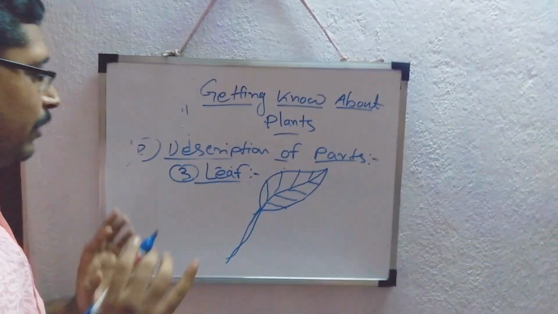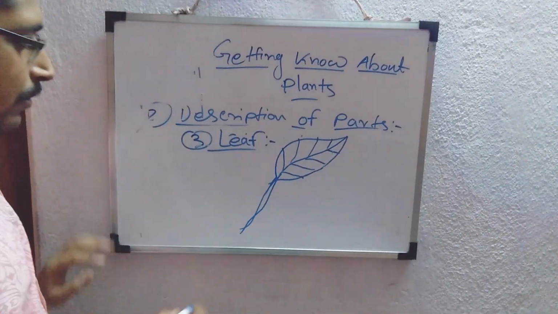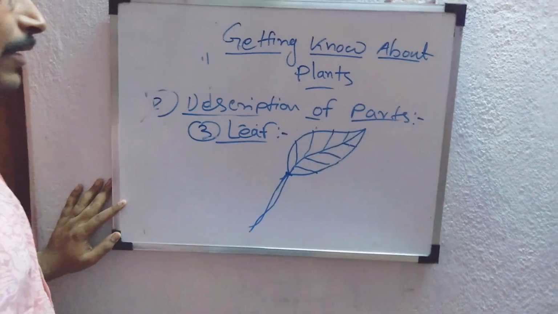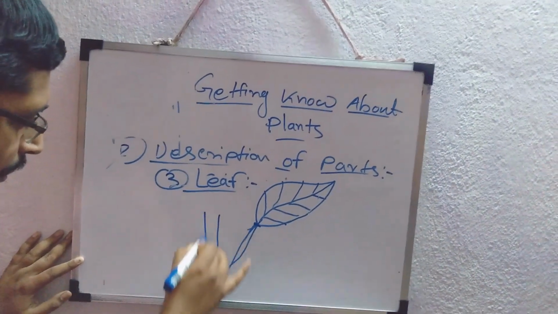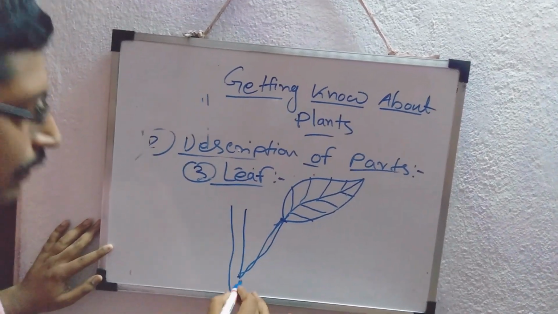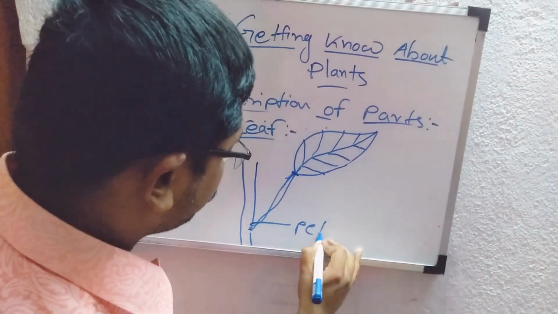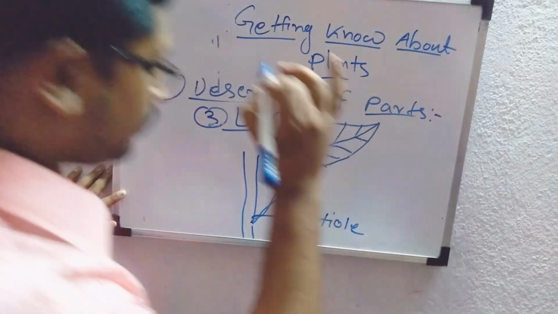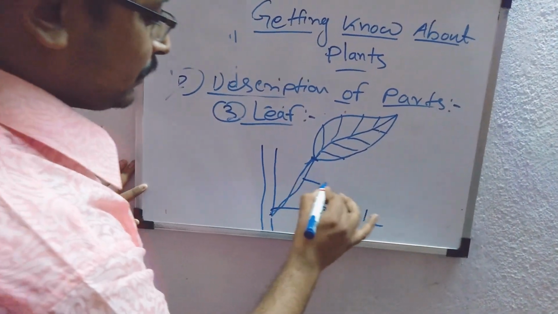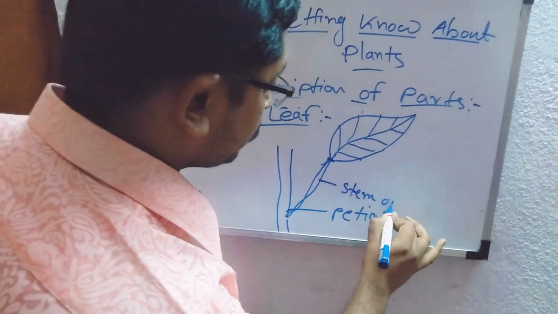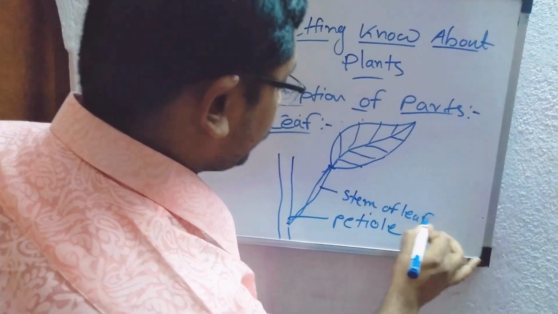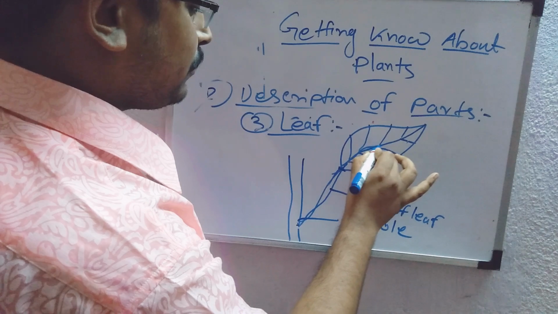First let me tell what are the parts of it. From where the leaf is attached to the stem, suppose it is a stem and from here the leaf is attached, this is called petiole. And this is the stem of leaf.